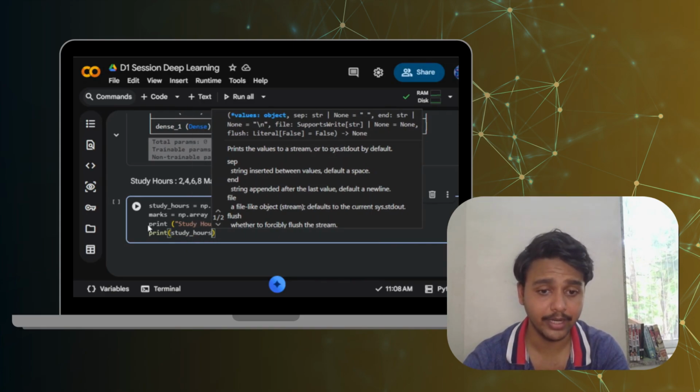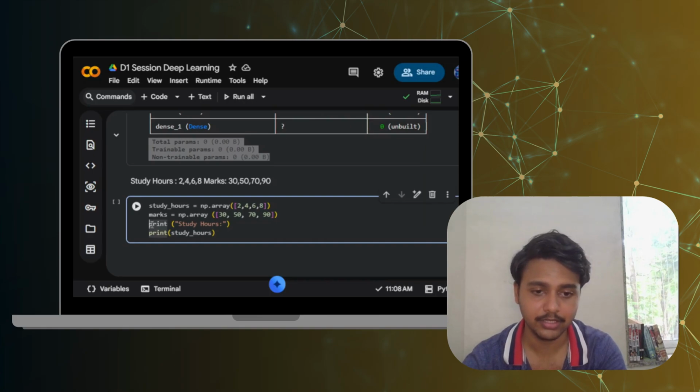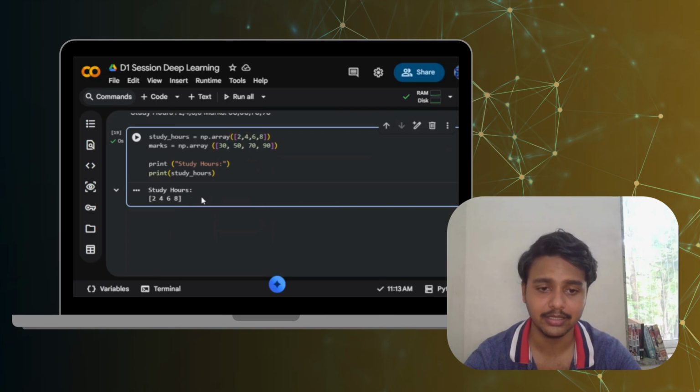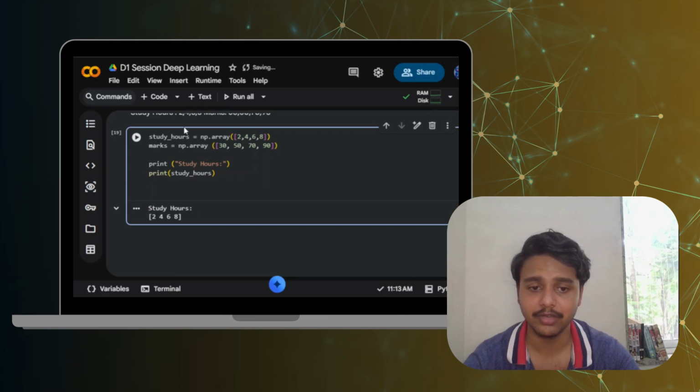So this is going to print the study hours. Let us see if this runs correctly. Yes, it has run correctly. The study hours are printed in the following order.